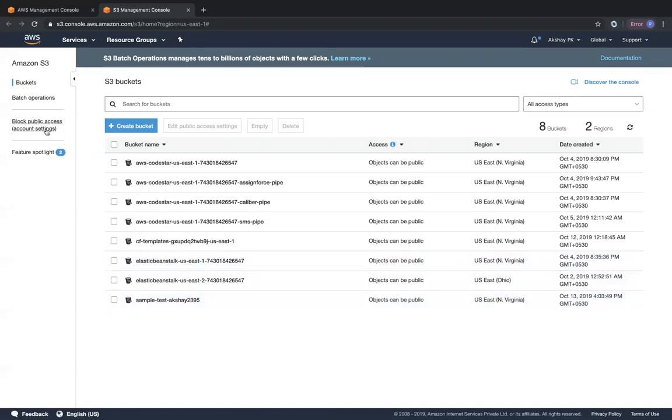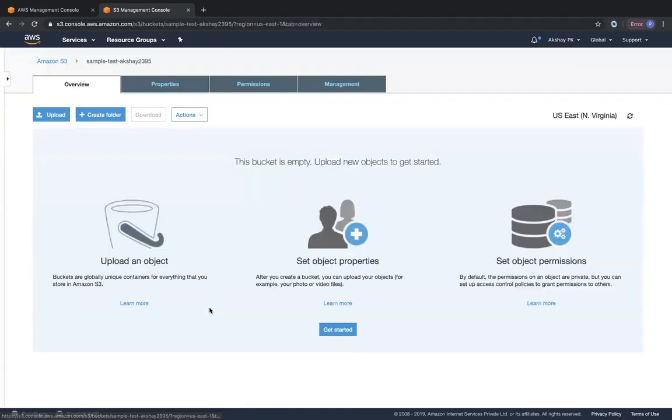If you had that block public access setting on, objects and buckets will be private. So none of these will be public. When you click on the bucket, this is how you navigate: you go into the bucket properties, permissions, and management tab over here.